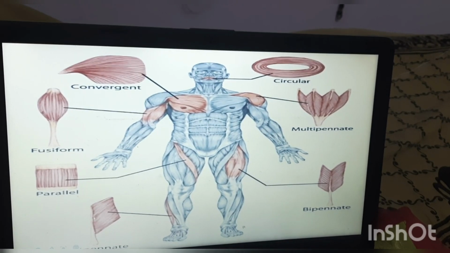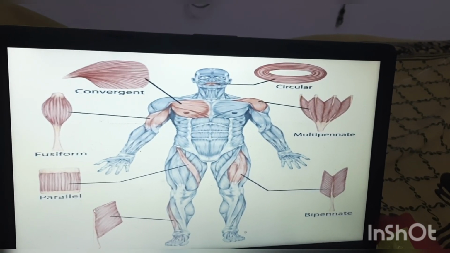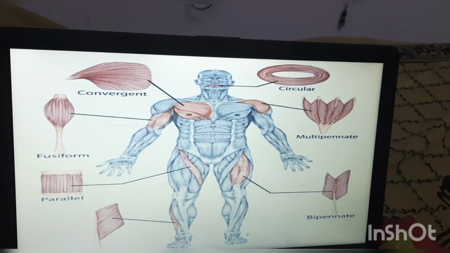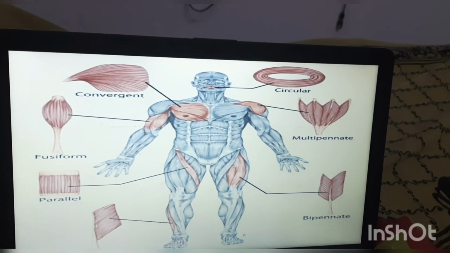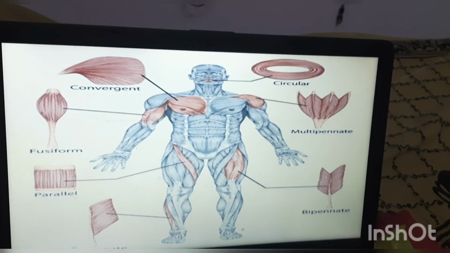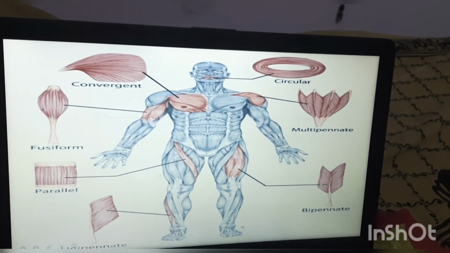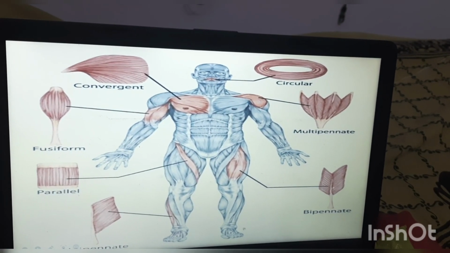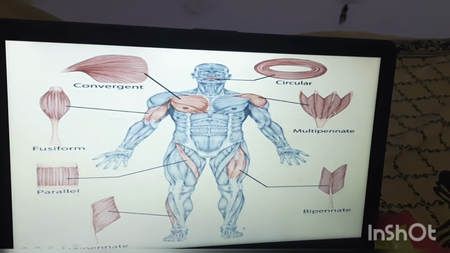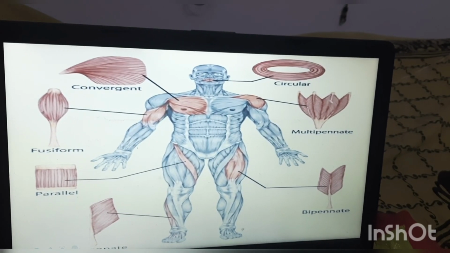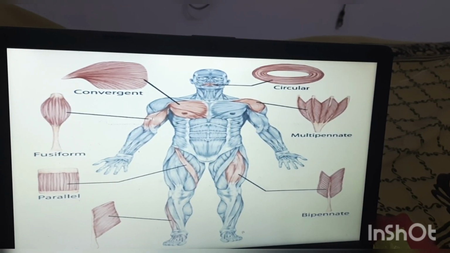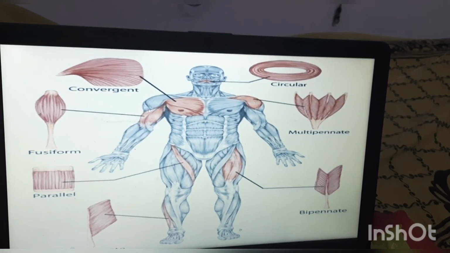Okay, so these are again divided into unipinnate. That means on the tendon, only on one side the short and oblique muscle fibers are attaching, appearing like a half feather. Coming to the bipinnate, all the muscle fibers are arranged on both sides of a tendon. Coming to the multipinnate, these bipinnate muscles are arranged adjacently, then this is called a multipinnate muscle. Coming to the fusiform means bulk shape, biceps muscle is a fusiform muscle.